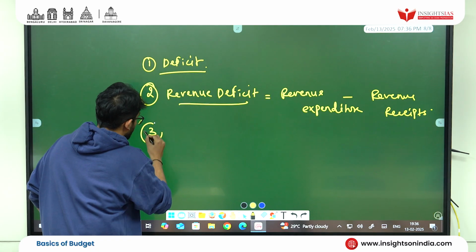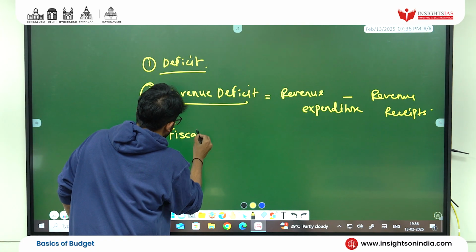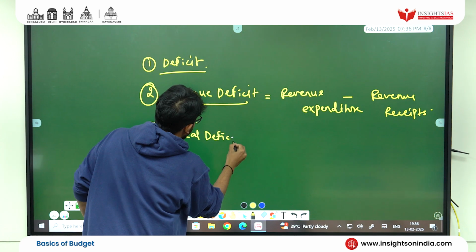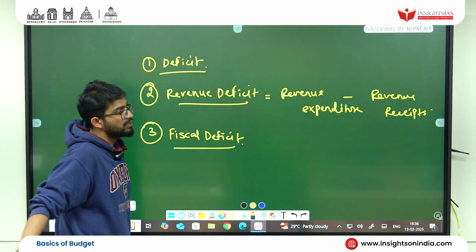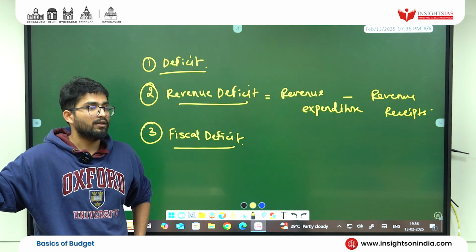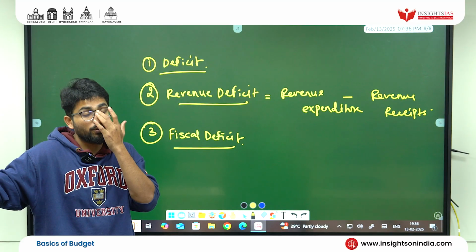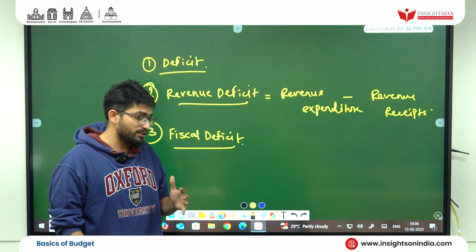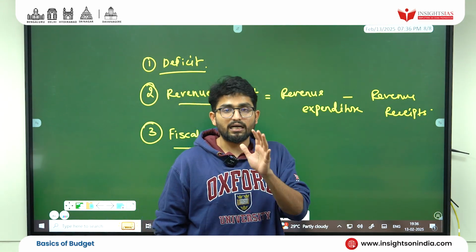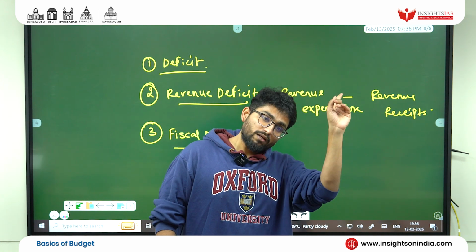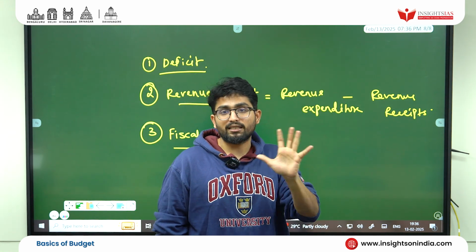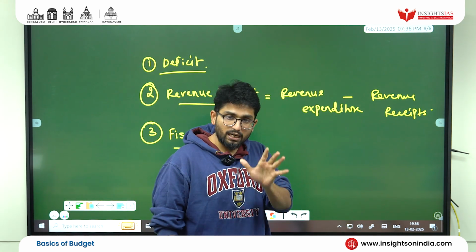Third, fiscal deficit. Now I want you to think about a term known as fiscal. I always tell my students that fiscal is always nothing but government. And monetary, when you are reading monetary, it's nothing but related to RBI. Fiscal, government.